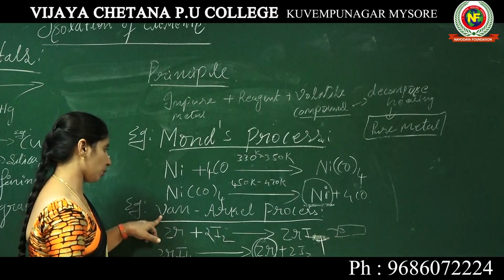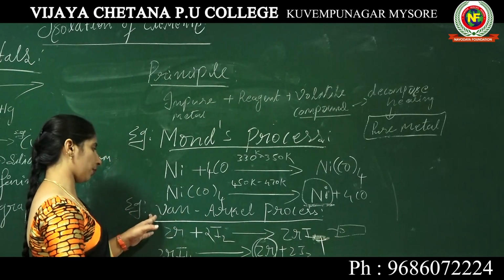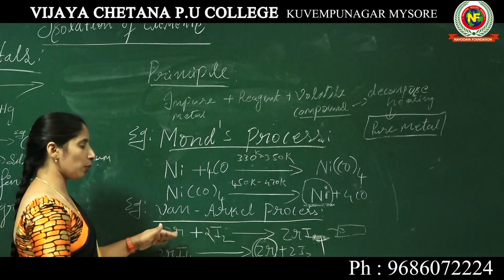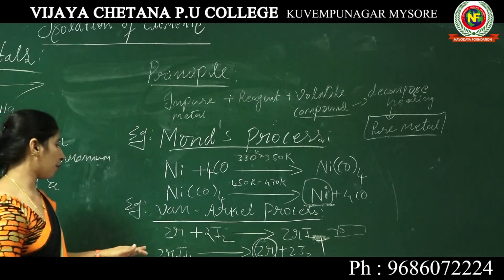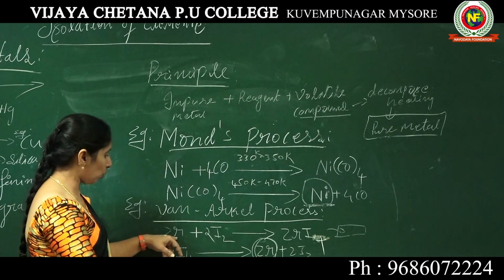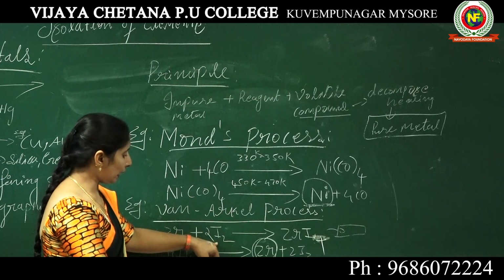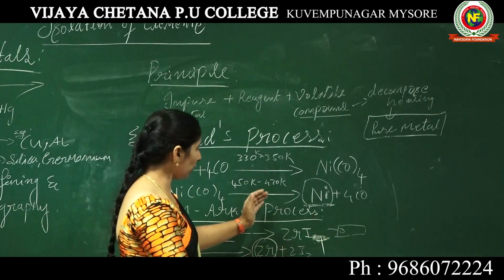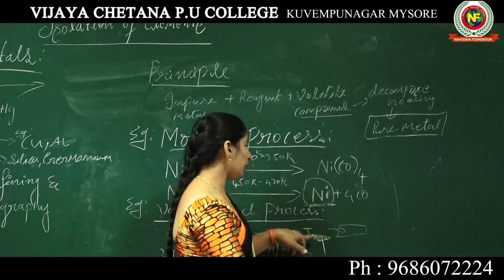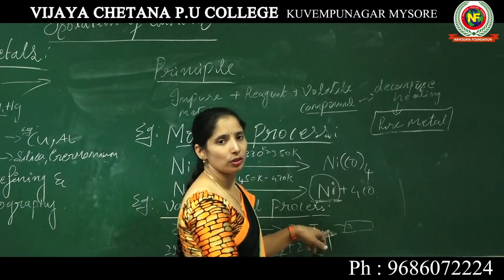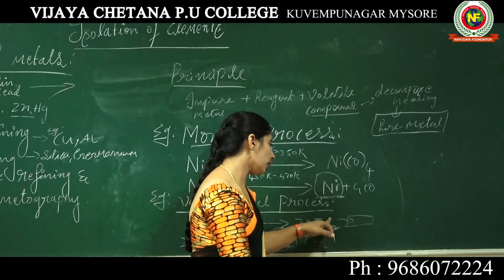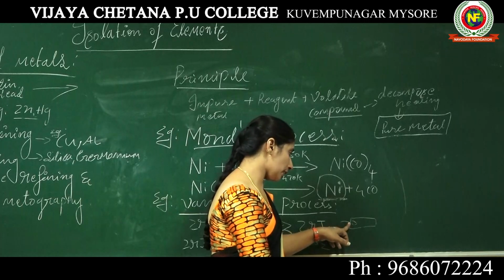Then come to the next process, another example under vapor phase refining, that is the Van Arkel process. In this Van Arkel process, examples are zirconium, thorium, etc., but I am taking zirconium. When zirconium reacts with one of the reagents, iodine, at a certain temperature, it forms a volatile compound we call zirconium tetraiodide. This zirconium tetraiodide is introduced onto a tungsten filament.